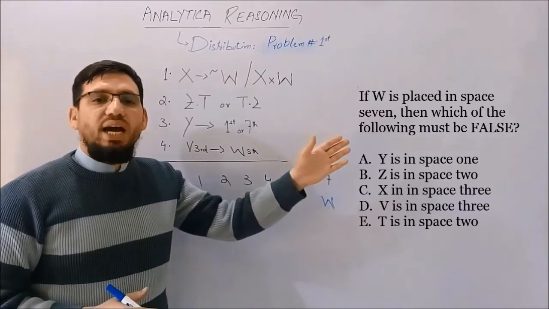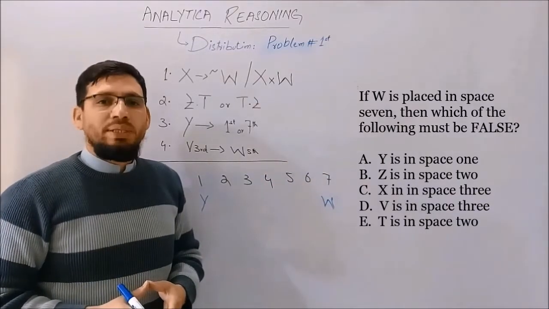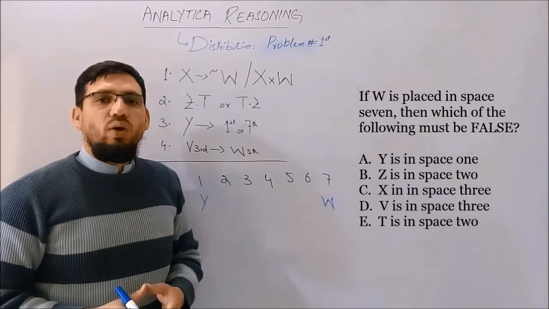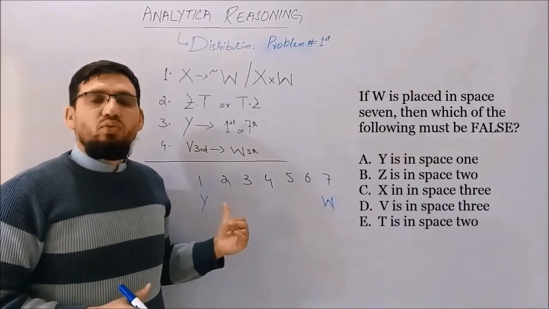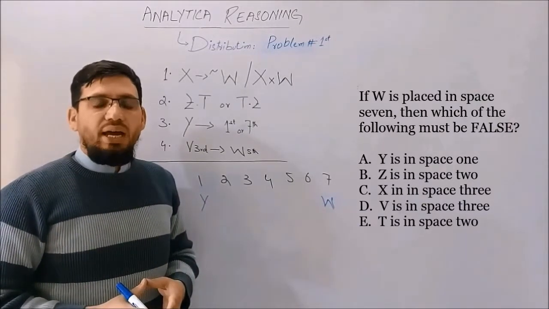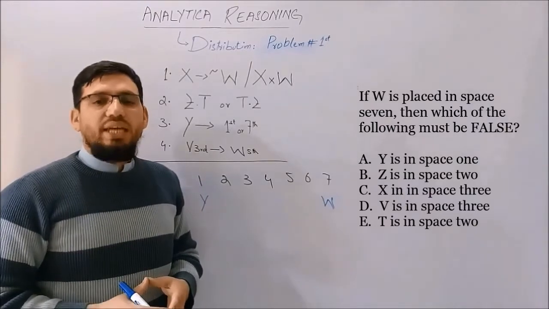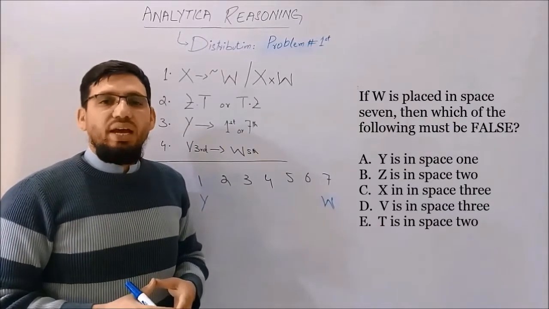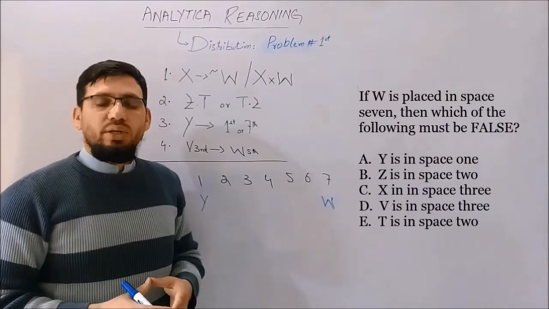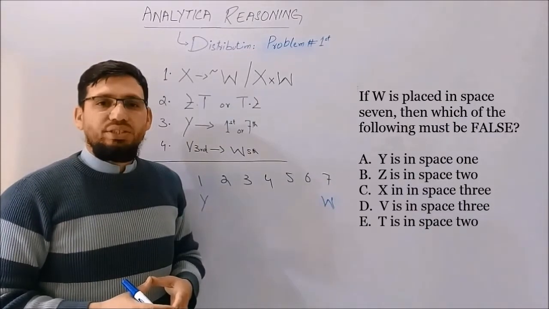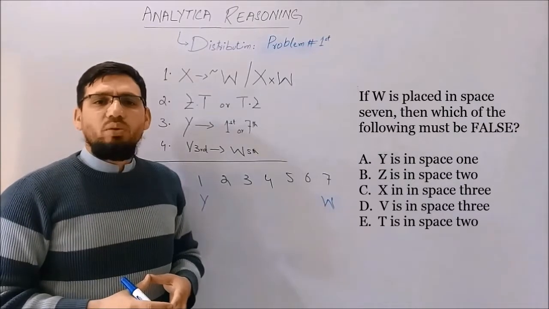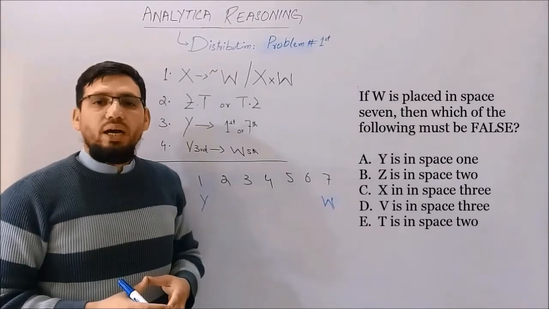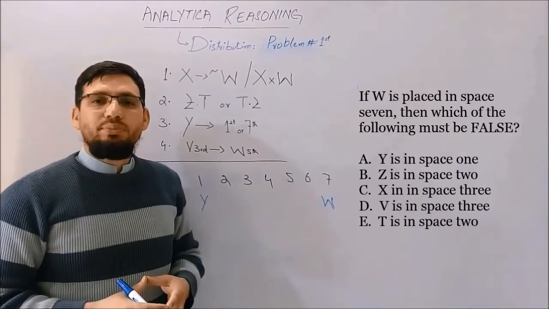Option A, we have that Y is on first position, or first space, or first showroom. So yes, it is true. Y is on first position, but we have to find out the false one. Option B, we have that Z is on second position. As I have told you earlier, in distribution each and every member could appear in more than one place, but not violating the restriction that the individual has. So yes, there is a probability that Z appears on second position and T on third, but we have to find out the one about which we are 100% confirmed.